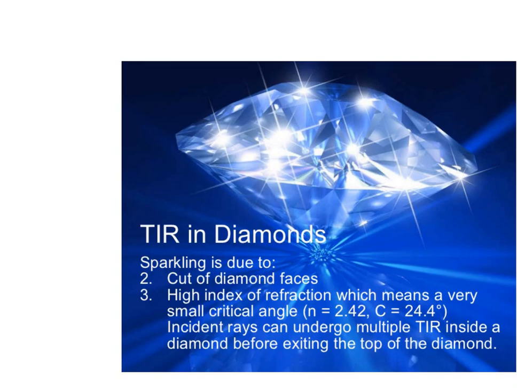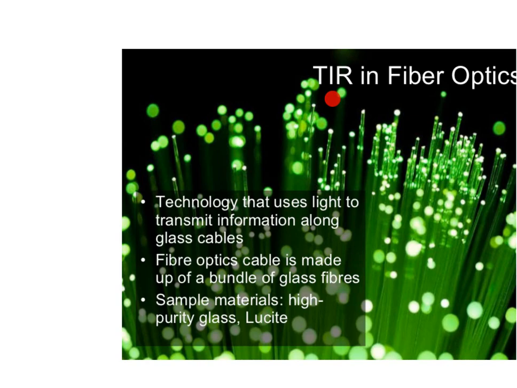So these are the applications of TIR, that means total internal reflection. It is in diamonds. Also, total internal reflection in fiber optics. That means the technology that uses light to transmit information along a glass cable. A fiber optic cable is made up of a bundle of glass fibers, that is, high purity glass. Let us see here, this is one of the optical fibers which is used in many applications.